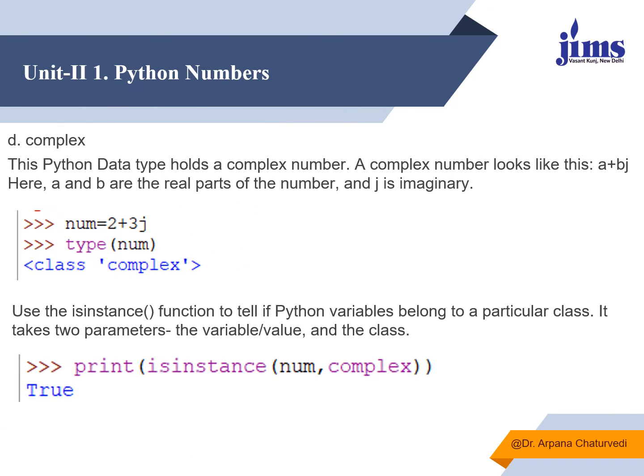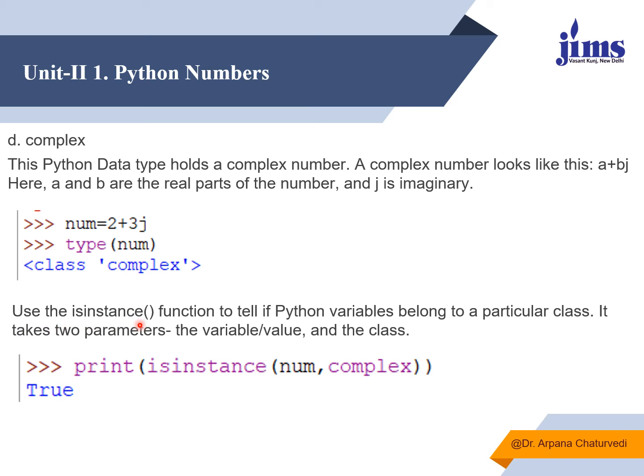Now next is complex. We know that complex numbers consist of a real part and an imaginary part. So you can directly store a value in the form of a complex number also. Here I am saying num is equal to 2 plus 3j, where 2 is the real part and j is the imaginary part. When I want to see the data type of the num variable, we can see that it has the complex data type.